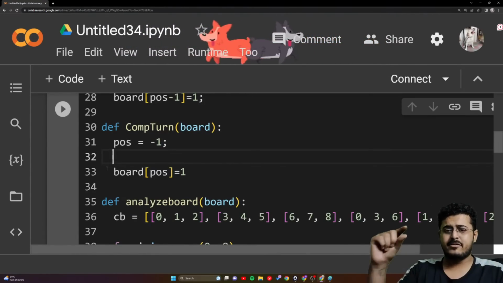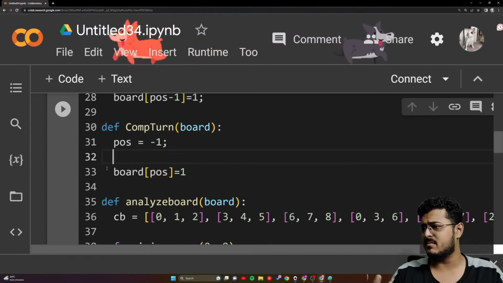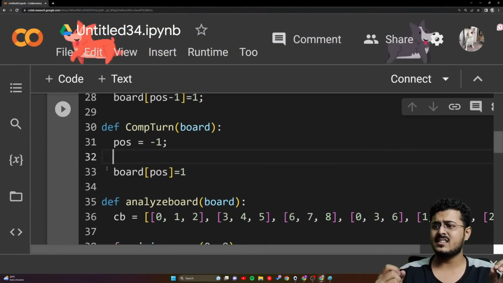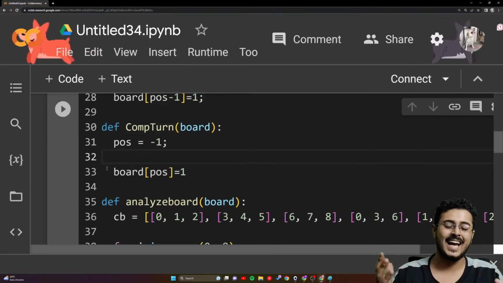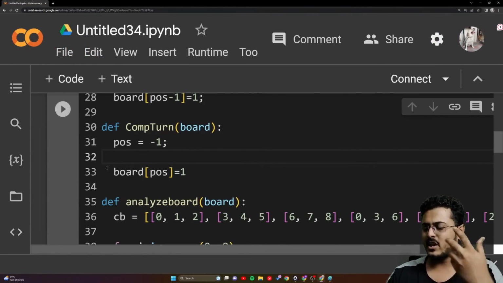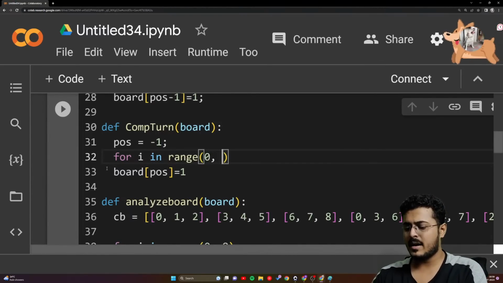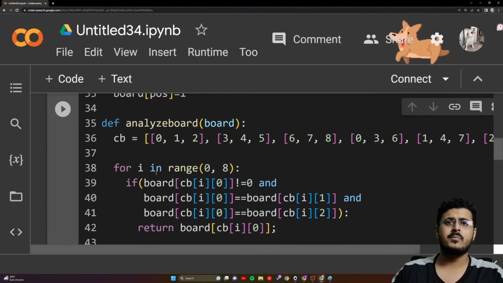Now, there are just 9 positions on the board where O can be placed, right, guys? So we're going to create a for loop: for i in range 0, 9. Did I put it up correctly?